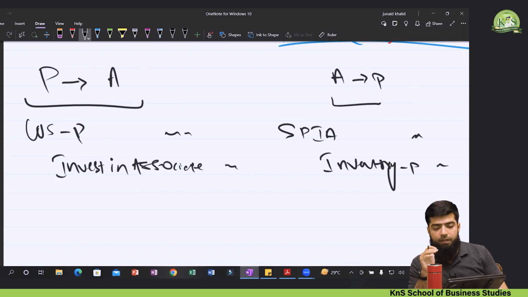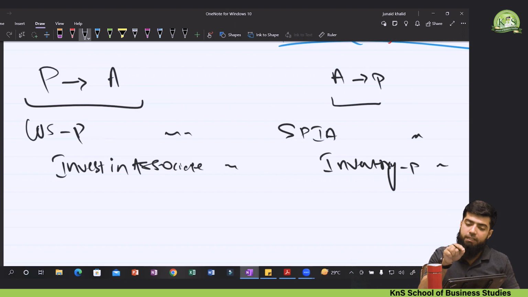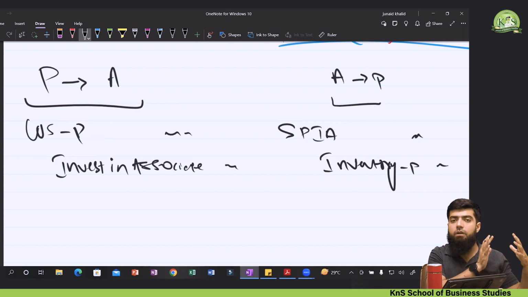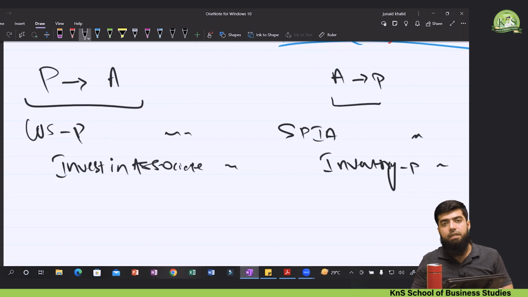If the associate is selling goods to the parent company, the impact would be on the share of profit in associate, as the profit is in the accounts of the associate company, so share of profit in associate will be reduced. And that URP is in the inventory of the P company, so inventory would be reduced by that unrealized profit.